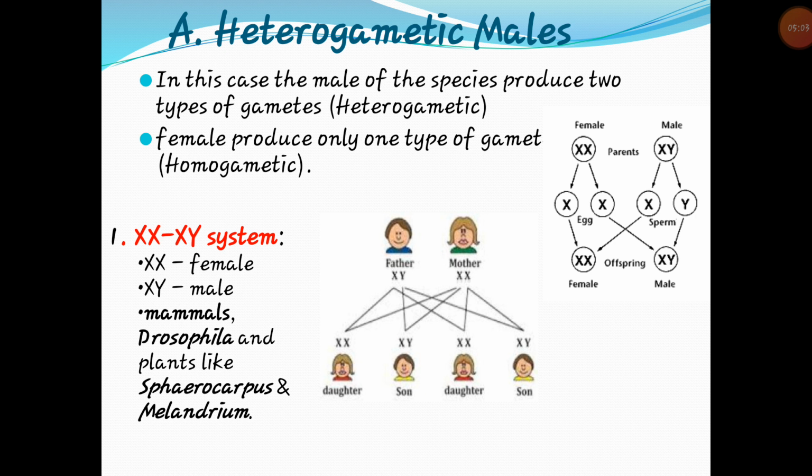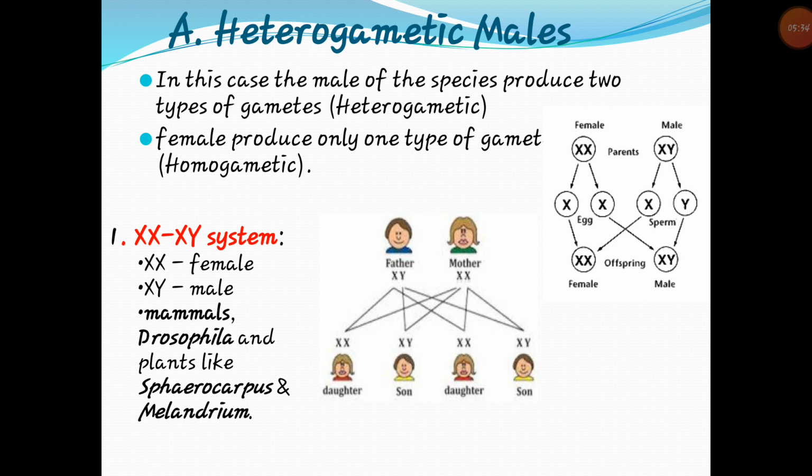Among the heterogametic males, two patterns of sex determination are known to occur: the XX-XY mechanism, where the two sexes differ on the basis of chromosome morphology, and the XX-XO mechanism, where the two sexes differ on the basis of chromosome number. Here we can see the mechanism of XX-XY sex determination.